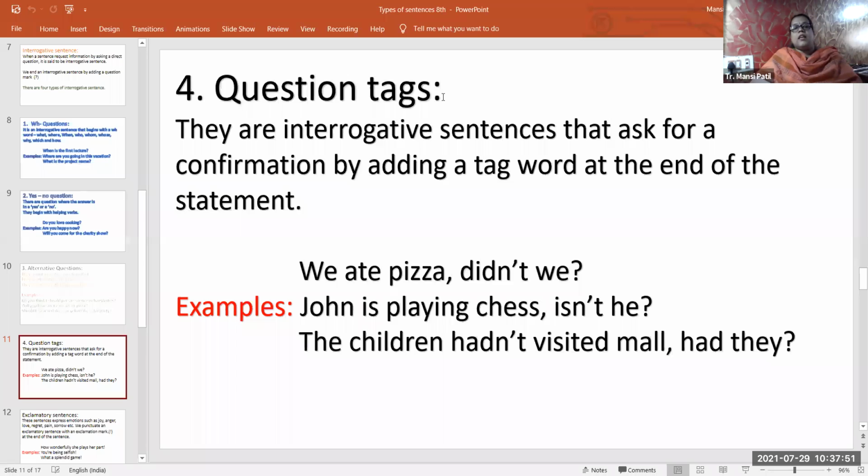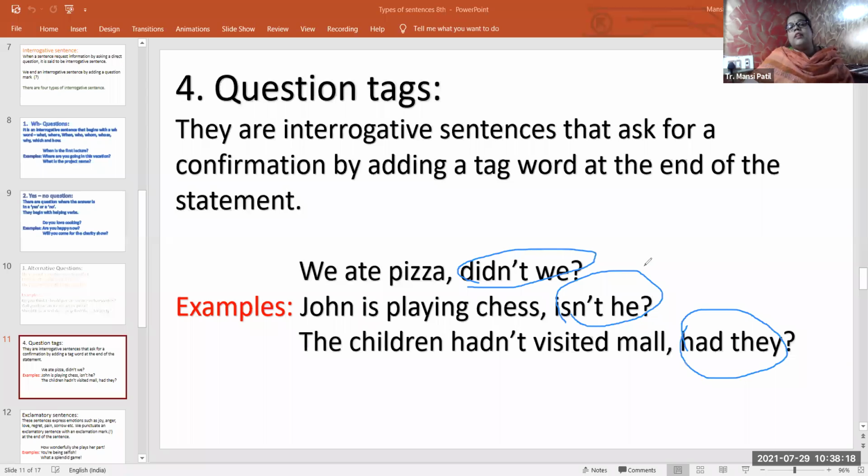Question tags. Now these are the interrogative sentences that ask for a confirmation. These are asking for what? Confirmation by adding a tag word. Now what is a tag word that you all can see here? Let me show you here. Students, just see this. Here you can see these are the tag words.